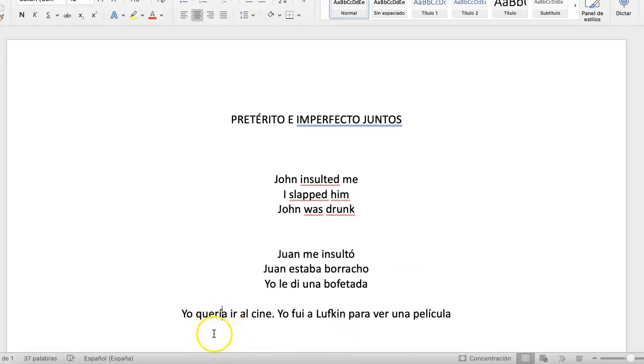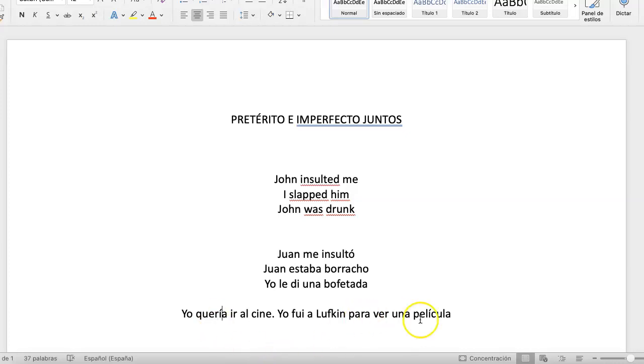Okay, if you use quise, this is complete, so it's over. When you go to the movies, you don't want to go to the movies anymore because you don't want it anymore. It's finished. It's complete. You see, so intentions are imperfect because when you go to the movies here, you still want to go. If you use preterite, you specify that desire that you had for some reason was over when you did the next thing. So quería, deseaba, intentaba.